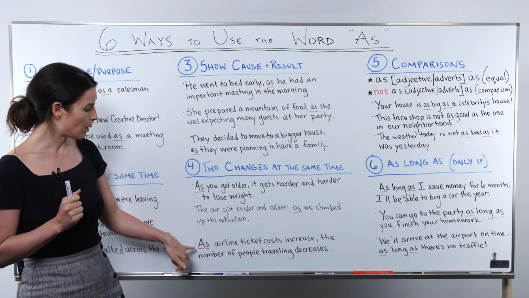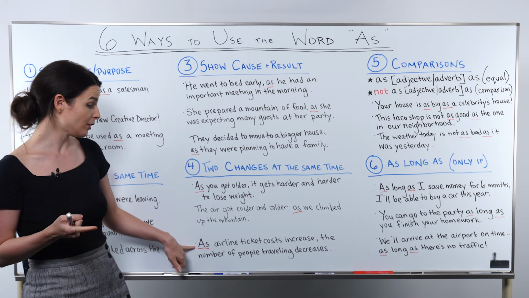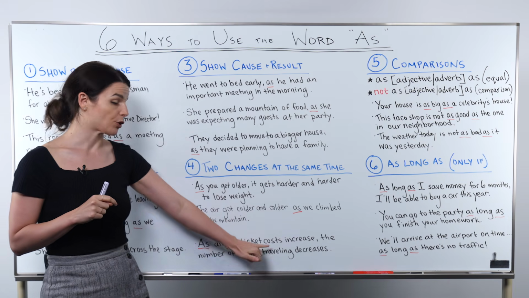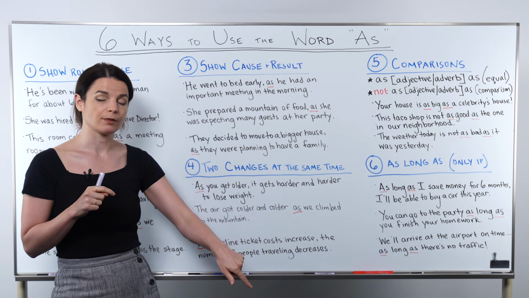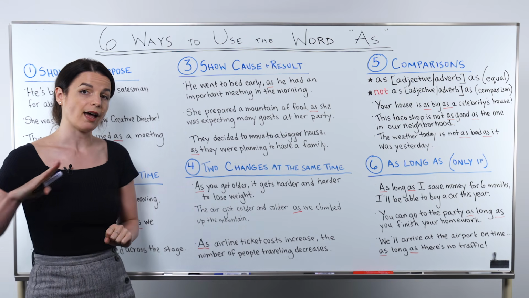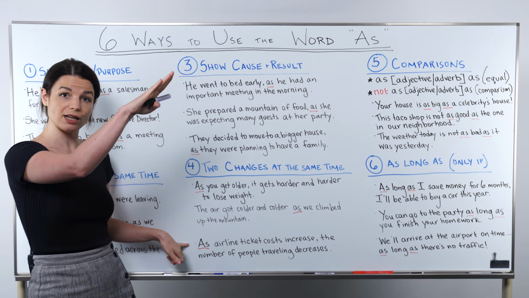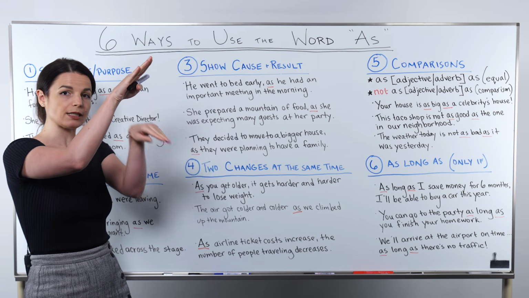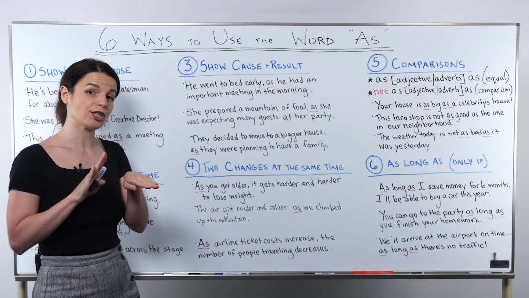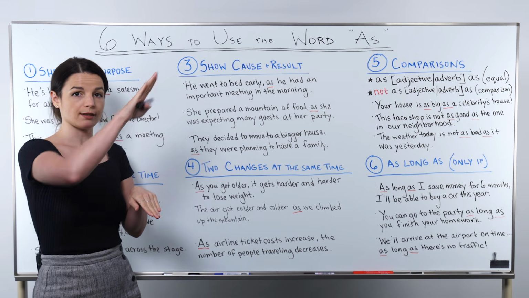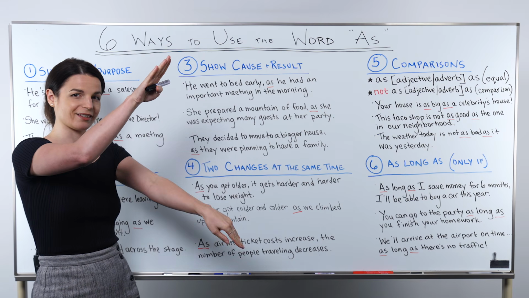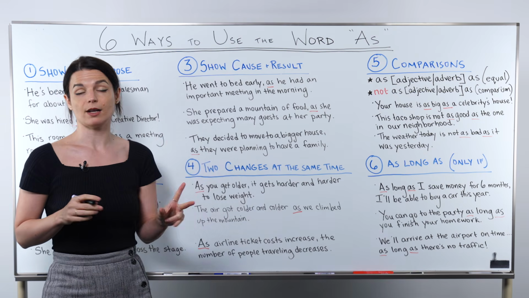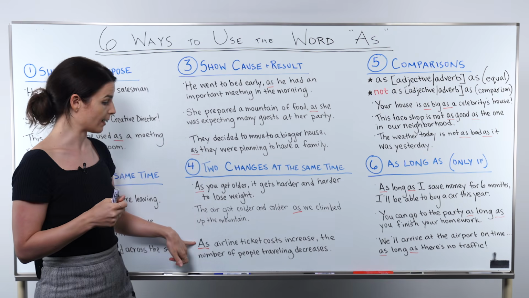Okay, let's look at one more example. As airline ticket costs increase, the number of people traveling decreases. So again, we have 2 things changing here. As airline ticket costs increase, as they go up, the number of people traveling decreases. So in this case, we have changes in 2 directions. Costs increase, travelers decrease. The number of travelers decrease. We express that these 2 changes are happening at the same time with this as pattern.